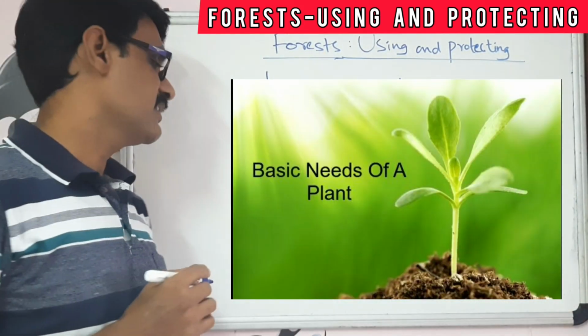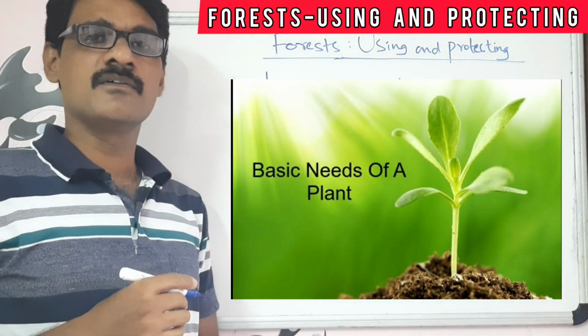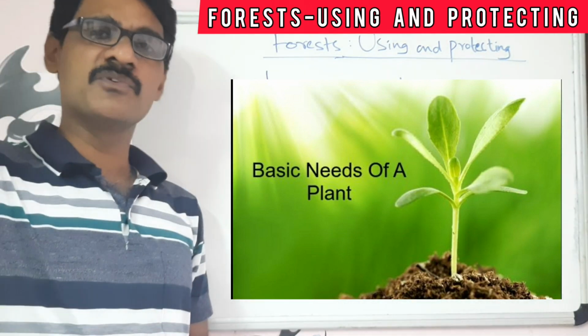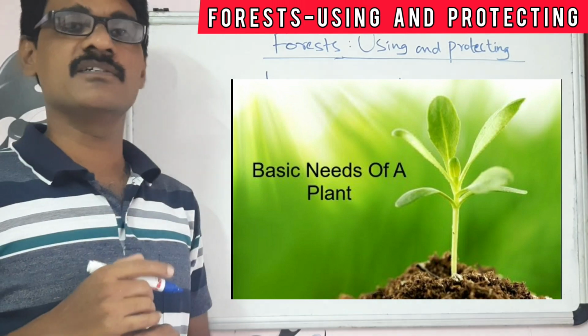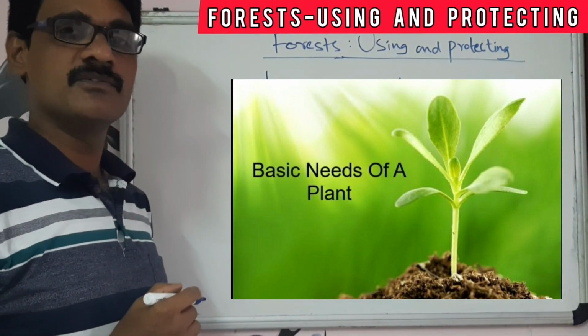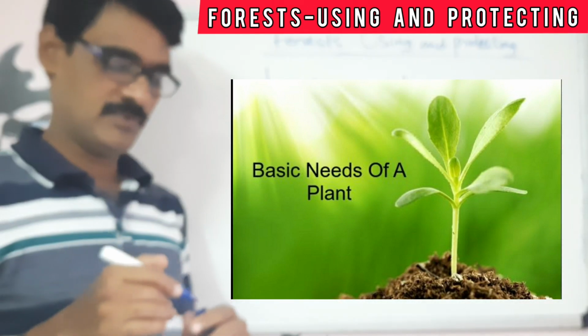These are the important things. With the help of these three things, for many thousands of years, forests grew over the world. So these are the important factors for the growing of the forest.